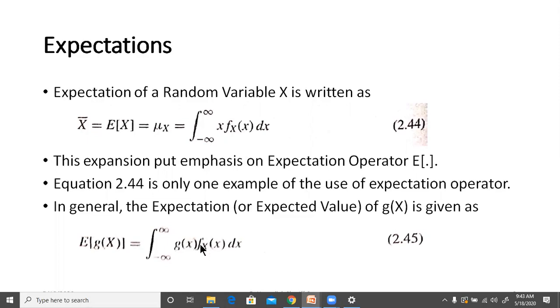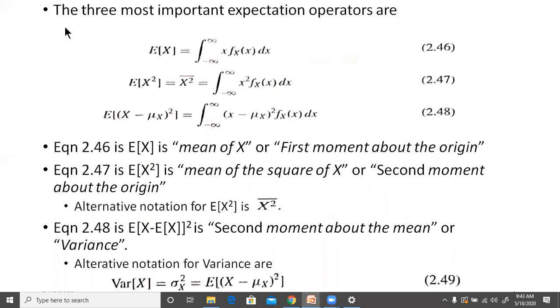Again, f_X(x) is the PDF for the random variable capital X. So we have here three most important expectation operators: E of x equal to integral from minus infinity to infinity of x f_X(x) dx. This is what we have considered as the mean. Then E of x square is equal to x square bar, equal to integral from minus infinity to infinity of x square f_X(x) dx. Then E of (x minus mu_x) whole square is equal to integral from minus infinity to infinity of (x minus mu_x) square f_X(x) dx.